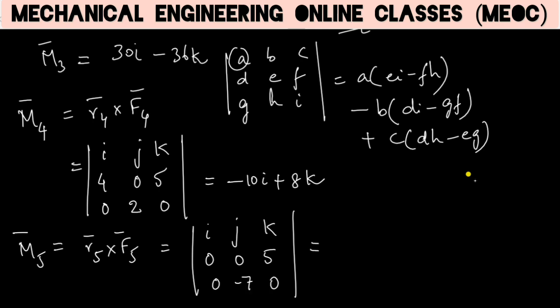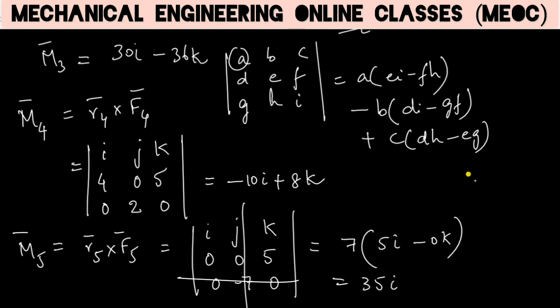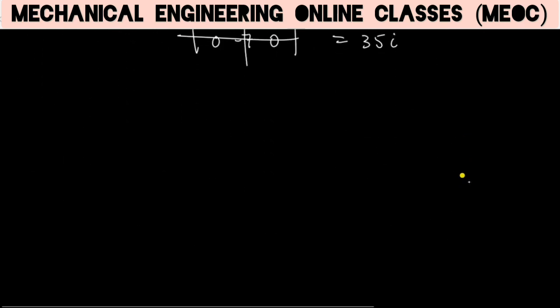So this can be taken as minus of minus 7 is plus 7 into 5i minus 0k. So this is 35i. Now we have all the moments M1, M2, M3, M4 and M5.